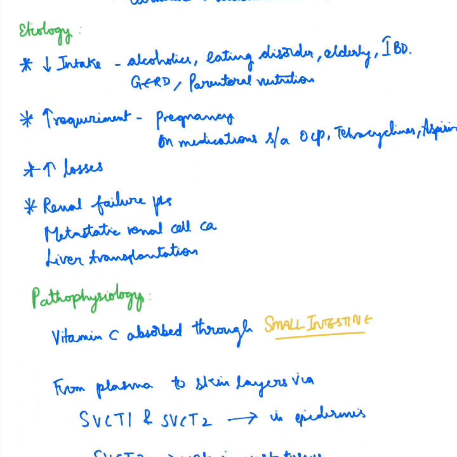Coming to etiology, decreased intake, increased requirement and increased losses are the main etiological factors. Decreased intake can be seen in alcoholics or people with eating disorders, in the elderly, people with inflammatory bowel disease or gastroesophageal reflux disease, and those patients who are on parenteral nutrition. Increased requirement is seen in pregnancy and in smoking as well, and in patients on medications such as oral contraceptive pills, tetracyclines and aspirin.